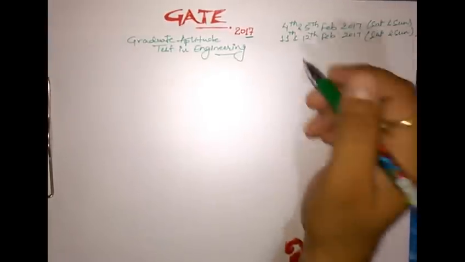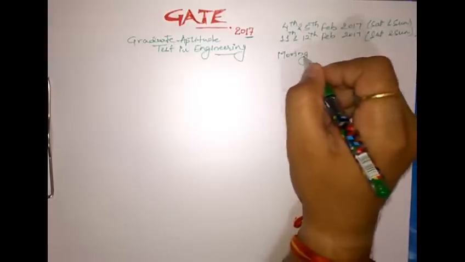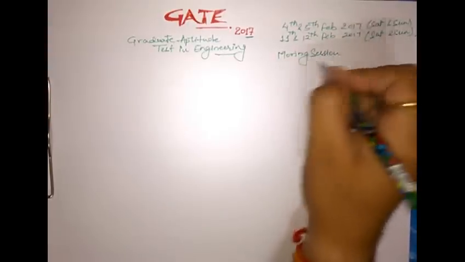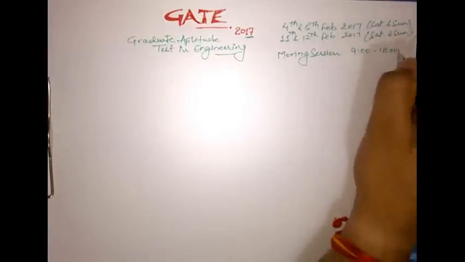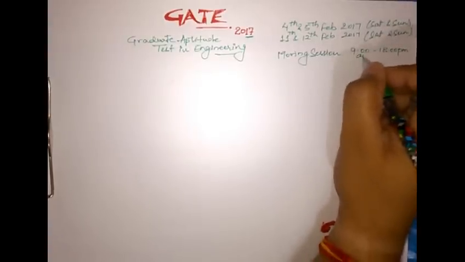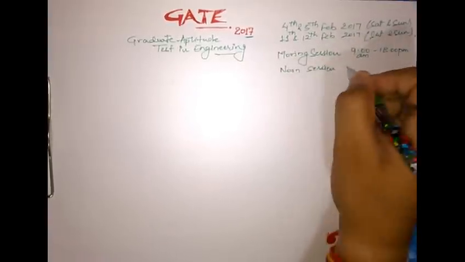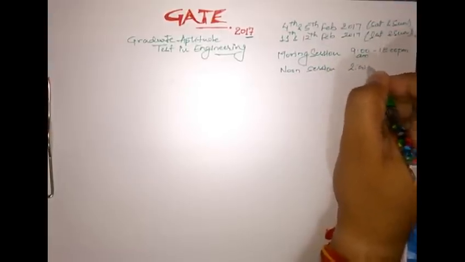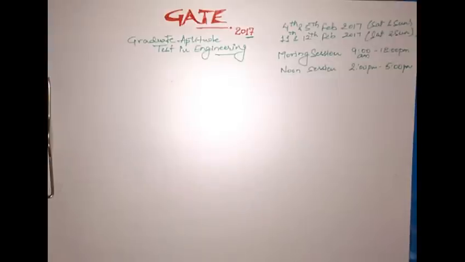So IIT Roorkee has decided to conduct the morning session from 9 a.m. to 12 p.m. in the noon, as well as the afternoon session, which is from 2 p.m. to 5 p.m. So this is the plan which Roorkee has made for this year's GATE.